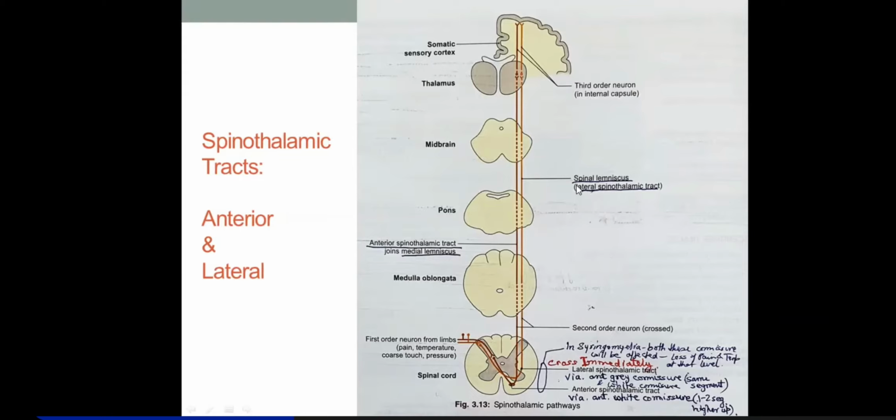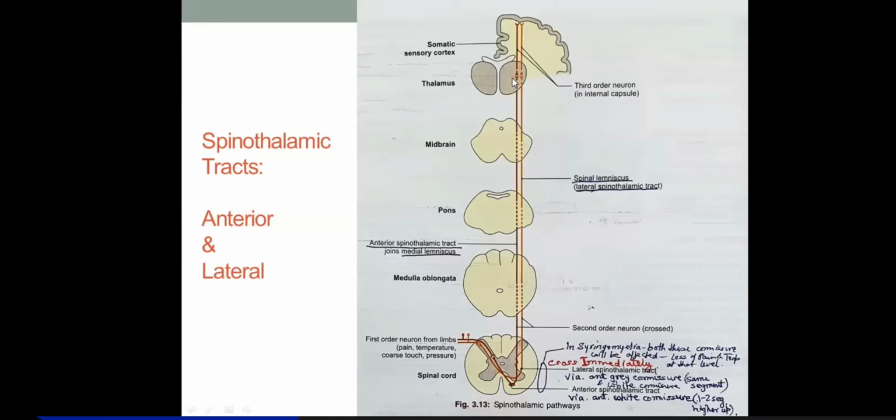Actually, this is a broader term. Spinal lemniscus is a broader term. So the lateral spinothalamic tract passes through the brain stem in the spinal lemniscus. In the spinal lemniscus, you will find that the lateral spinothalamic tract ascends in the brain stem, and then they reach the cerebral peduncles.